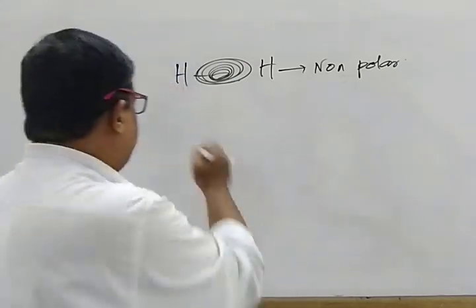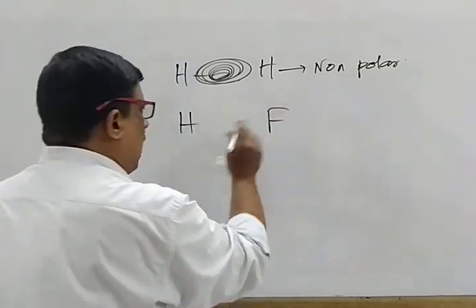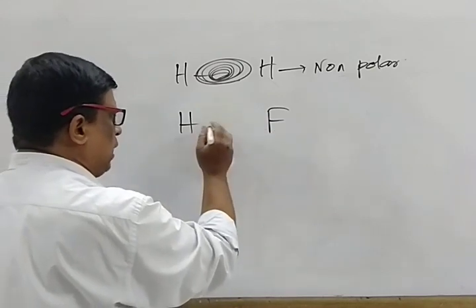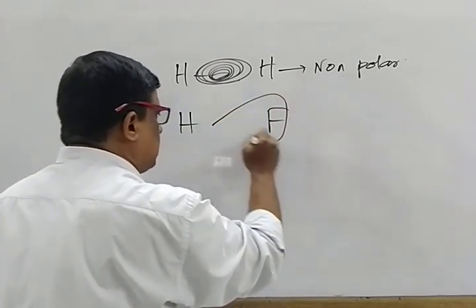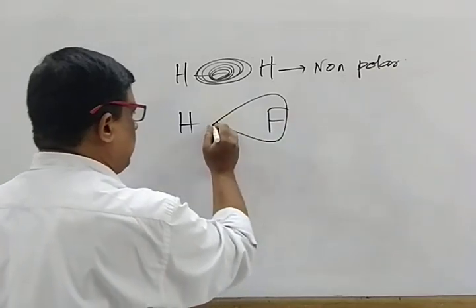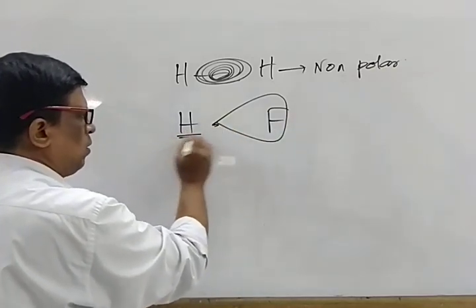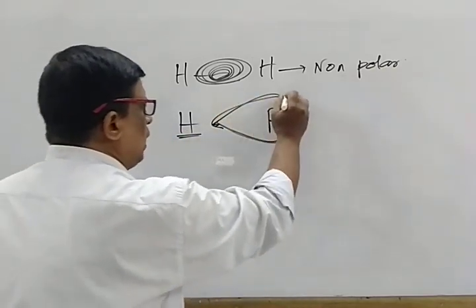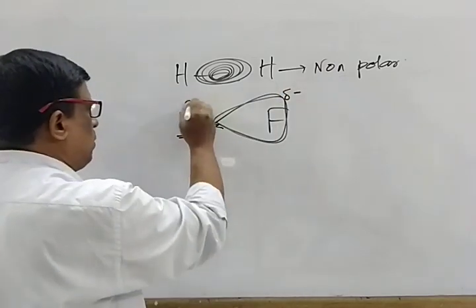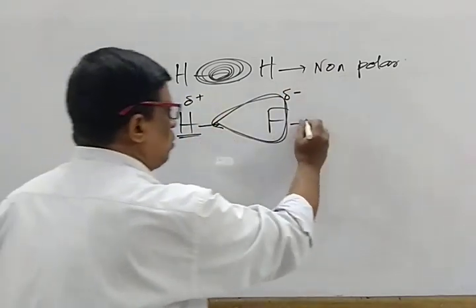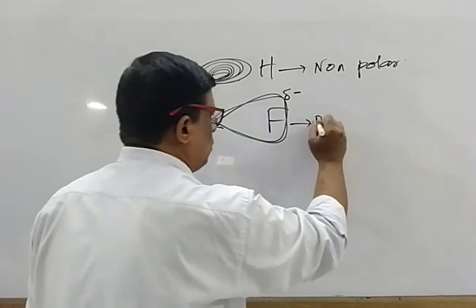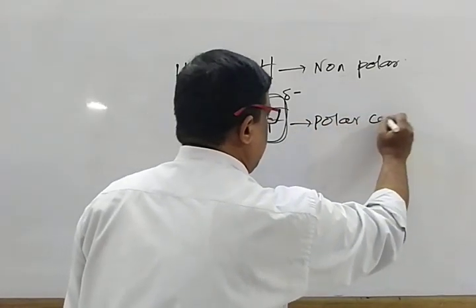On the other hand, if we select HF, as fluorine possesses higher electronegativity, electron density is withdrawn towards fluorine, a little bit more towards fluorine, resulting in the formation of partial negative and partial positive. So we say that this type of bond is known as a polar covalent bond.